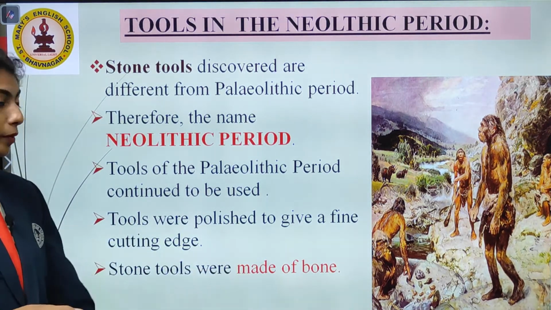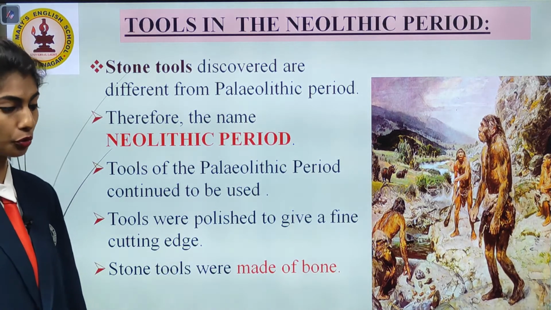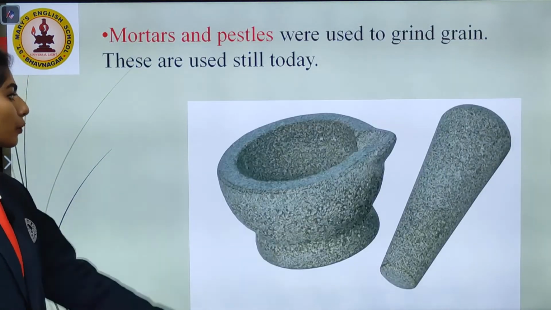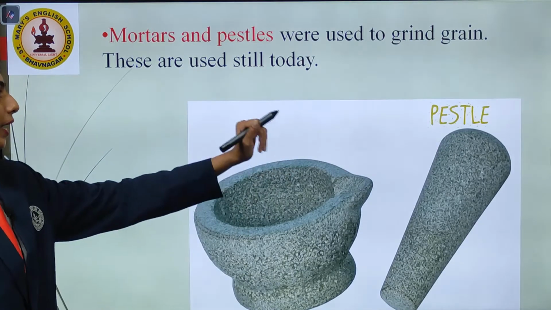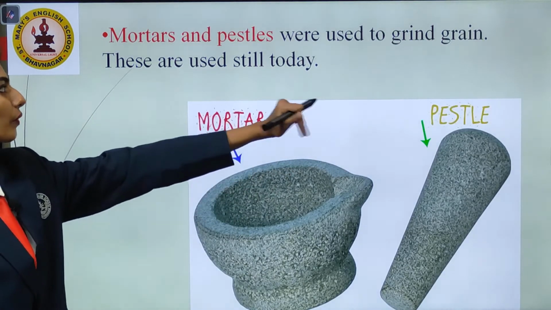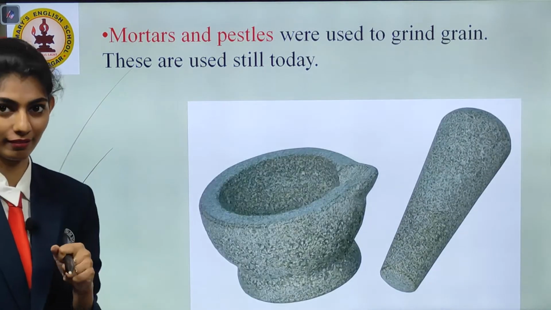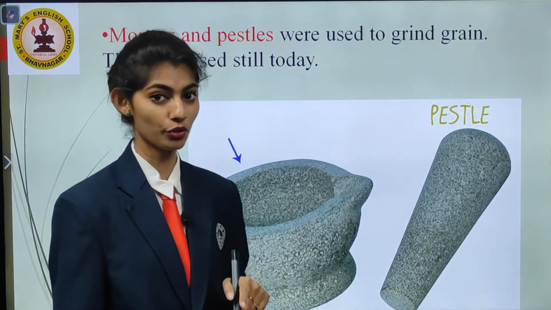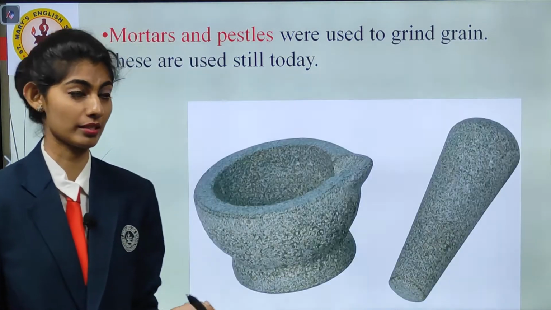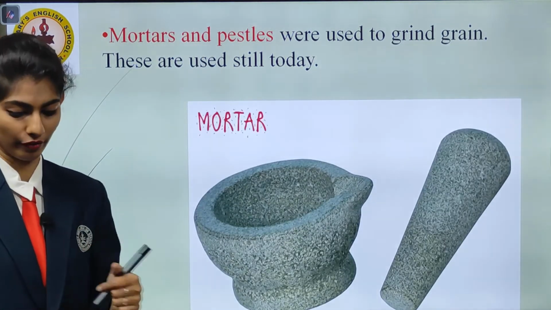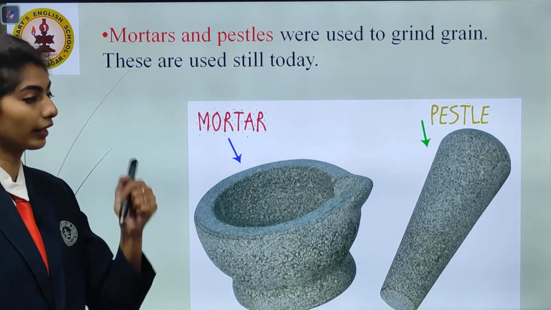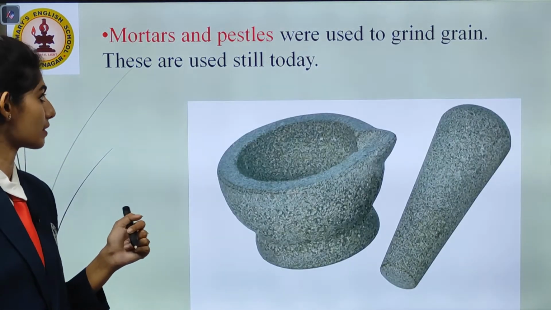And so tools were made of bones as well. As you can see, mortars and pestles were used to grind grains, and these are used till today. Even in your kitchen you can find mortars and pestles. Yes, your mummy uses them for the spices, to grind the grains or the spices.